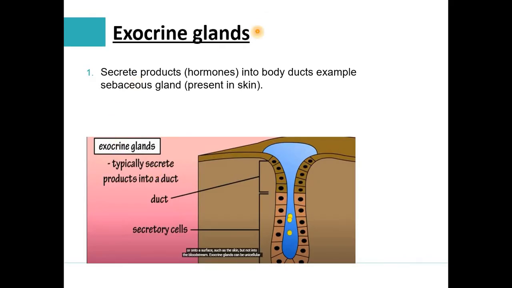Now move to the exocrine gland. What exactly is the function of the exocrine gland? These are the type of glands that secrete their product into the body duct instead of the bloodstream. For example, the sebaceous gland is an example of an exocrine gland, which is present in our skin, and this sebaceous gland secretes only into the body duct. You can see in this video that it secretes only into the body duct instead of the bloodstream.